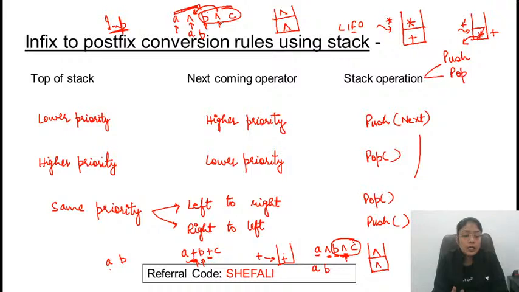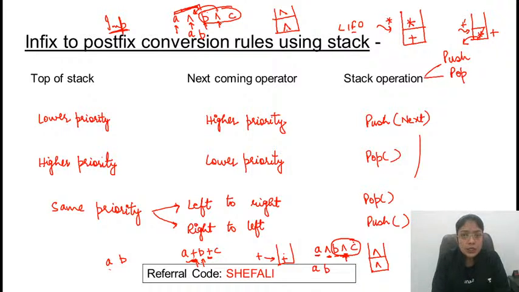Is this clear? If these rules are clear, then the infix to postfix conversion algorithm is very easy. The main core part is this table only. Clear to everyone?